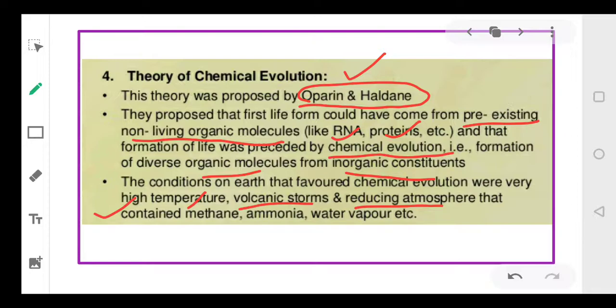The earth did not have oxygen at that point of time. It mainly contained methane, ammonia and water vapor. So the atmosphere of the earth was reducing. All these conditions prevailing on the earth supported the formation of living organisms from non-living matter.